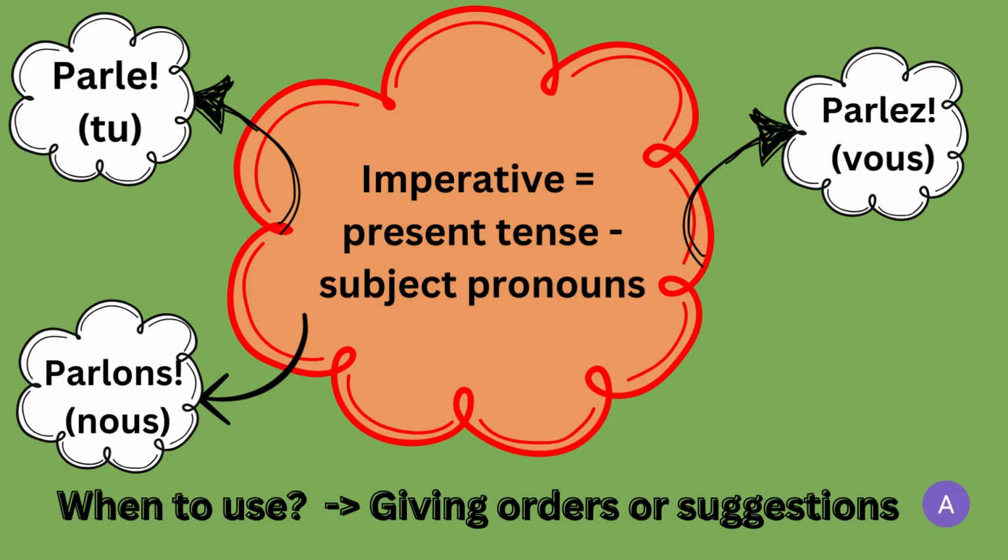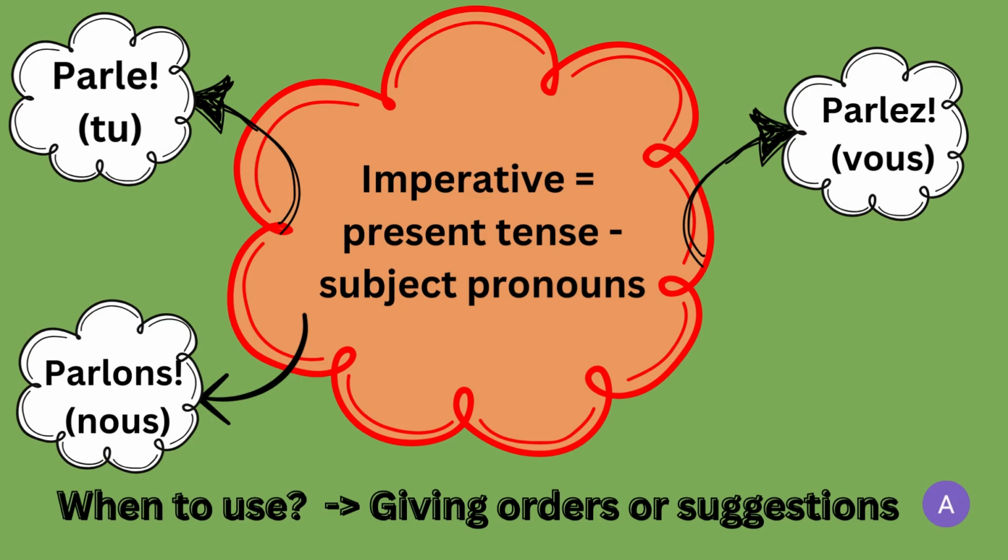You can also see that I've included only three of the subject pronouns conjugations, right? That is because the imperative mood, unlike the present tense, is only conjugated with the subject pronouns tu, nous, and vous. So you have only three forms available as a conjugation for the imperative mood. When would you use such a tense? Such a tense is used when giving out orders or suggestions.